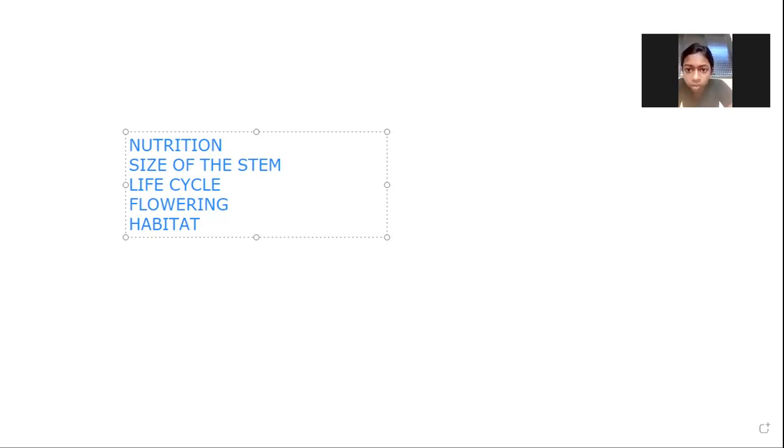Based on nutrition, size of the stem, life cycle, flowering and non-flowering. Yes, very good. And habitat. Habitat means where they live. Okay, so we can see plants on water, land, even desert also. Can you tell me an example for the plant which you can see only in the desert?